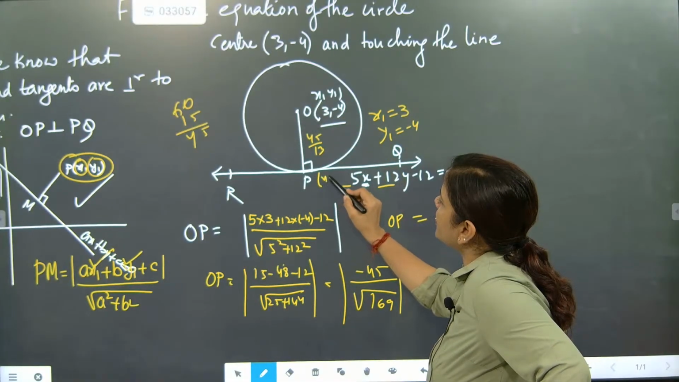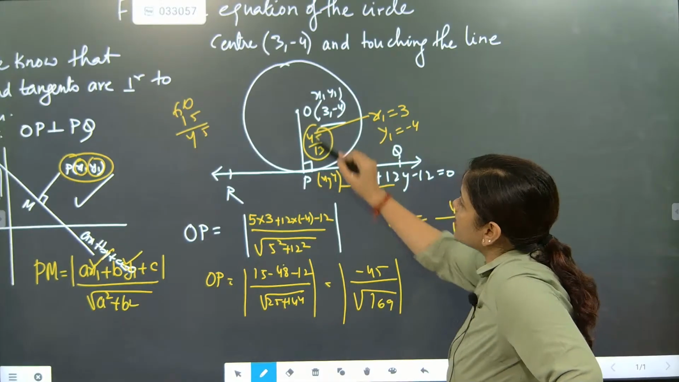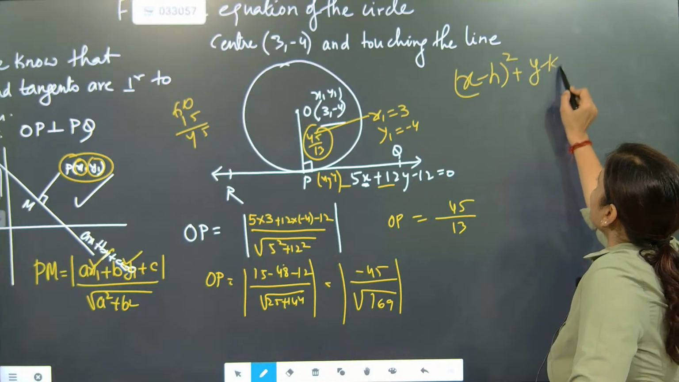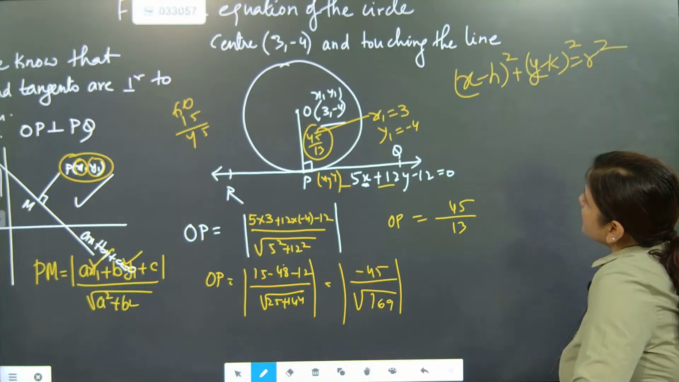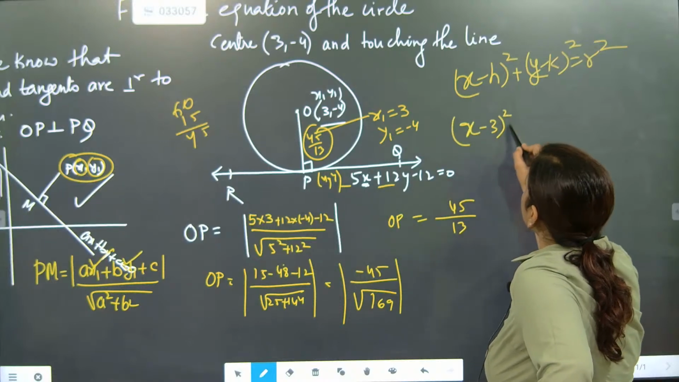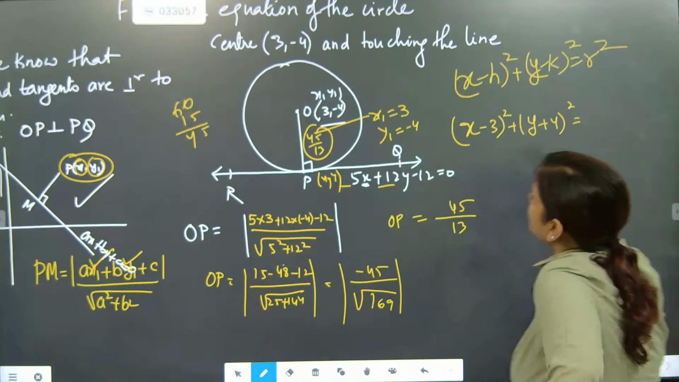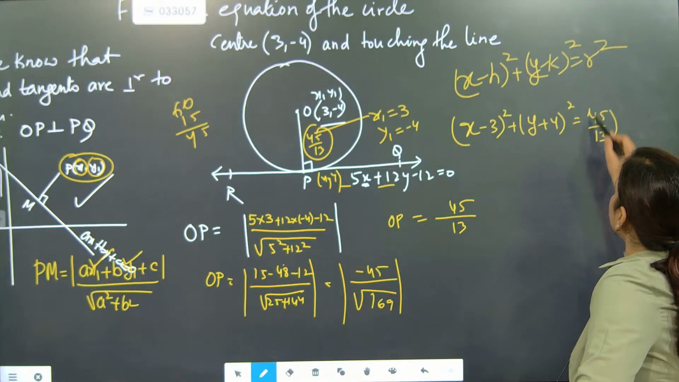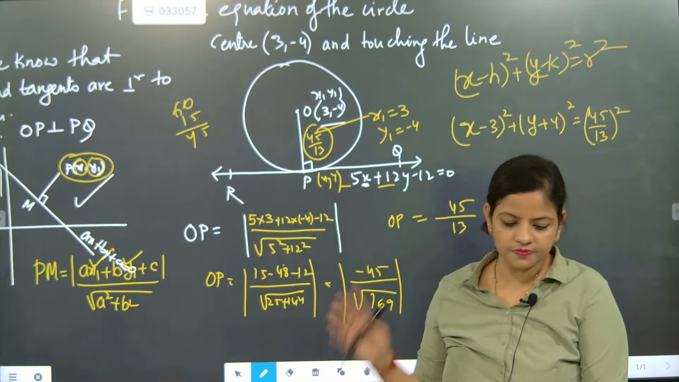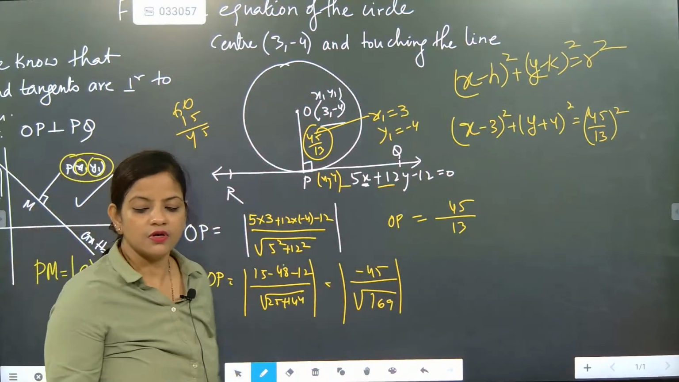Now any arbitrary point x comma y we will take, because now we have center, we have radius. Now we will use this formula, x minus h whole square plus y minus k whole square is equal to r square. So here it will become x minus 3 whole square plus y plus 4 whole square, and the radius part is coming as 45 by 13, whole square. That's it. So this is exactly the work we need to do here to solve the questions.